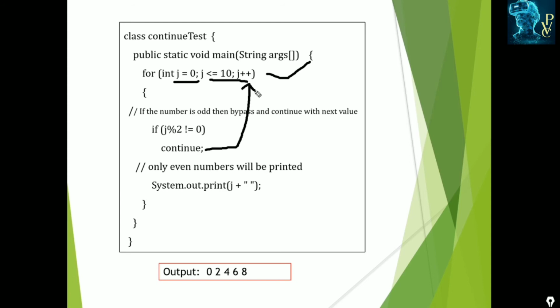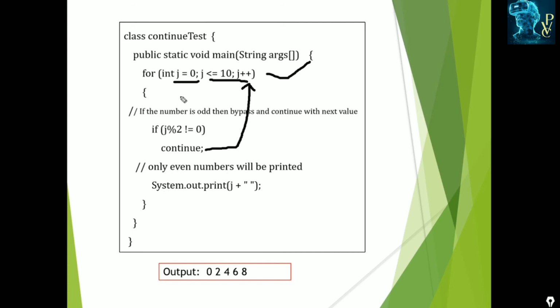Here we specified if j mod 2 not equal to 0. What is the meaning of that? If j mod 2 equal to 0, that is an even number. Not equal to 0 means j is odd, and then it continues. Only when j is odd, the remaining statements are skipped, meaning they are not executed. So what is the output? Only even numbers will be printed.